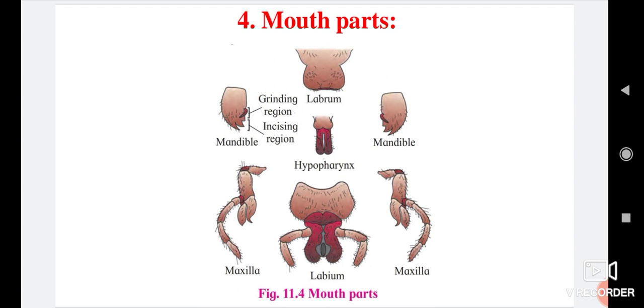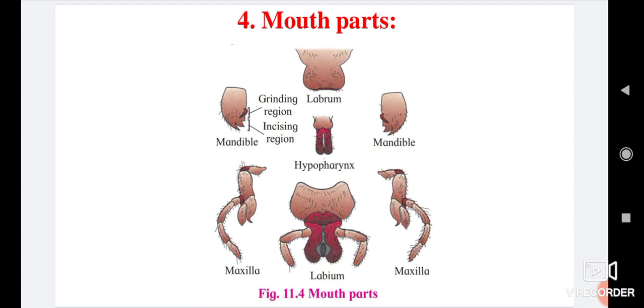The fourth part of mouth is the largest part called the labium. The second name of labium is lower lip. Labium is the second maxilla. It covers the preoral cavity ventrally, firmly attached to the posterior part of the head.